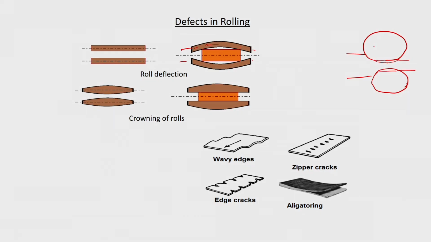Due to roll flattening, the radius increases, the apparent radius of the roll will be much higher, and in that case the contact area will be larger, and you will end up with larger forces. Okay. So, before fixing the roll gap, you should know a priori what is going to be the deflection of the rolls. So, for that you should know the stiffness of the mill.